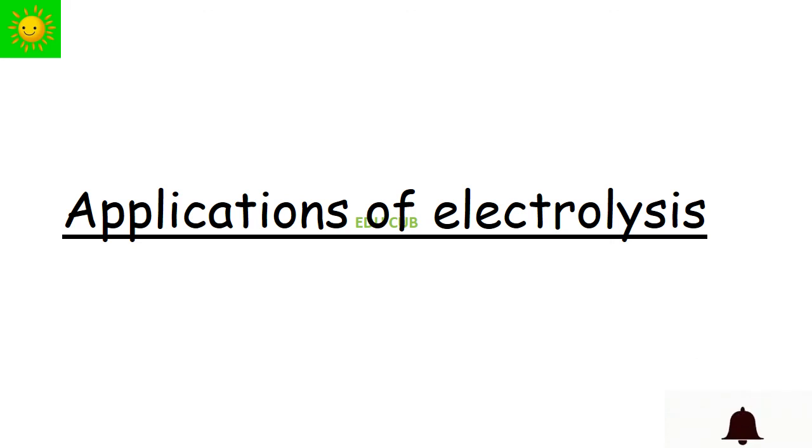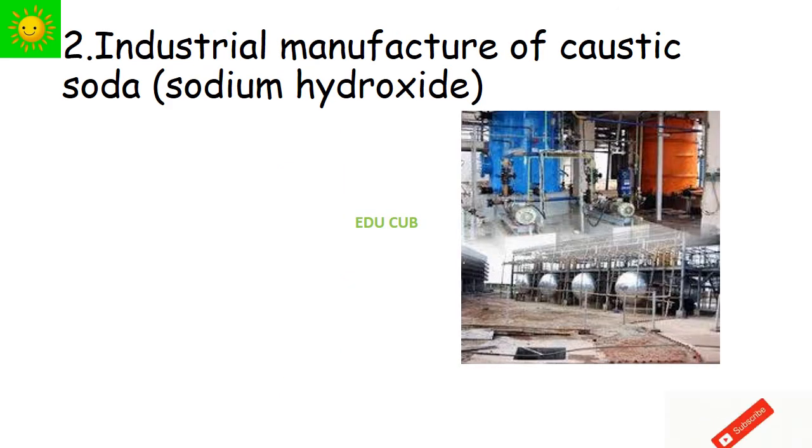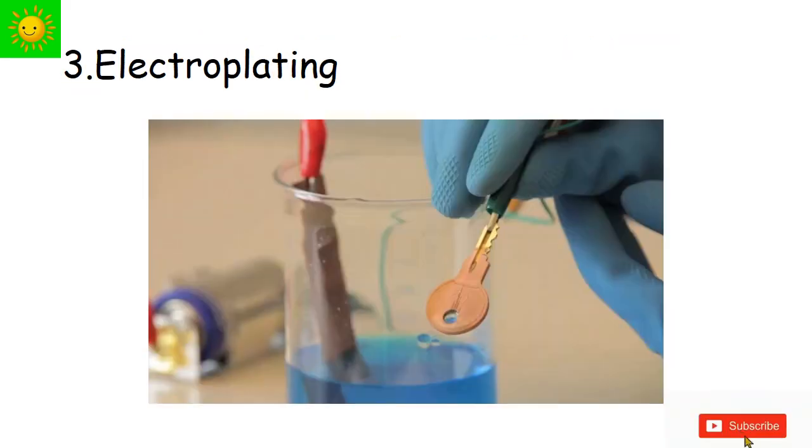Let's see the applications of electrolysis. First one is extraction of various metals. Examples are sodium and aluminium. Second one, industrial manufacture of caustic soda, that means sodium hydroxide. Third one, electroplating. This is what we have to learn as the first part of this lesson.